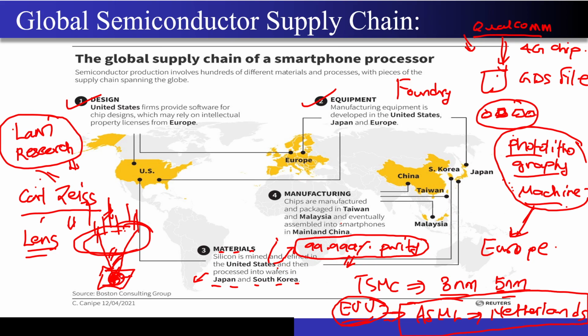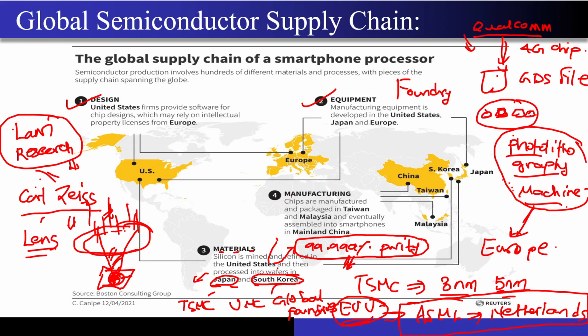So let's say the silicon comes from the United States, or you know that the biggest production of silicon happens in China as well, right? But the processing that makes this silicon ultra pure happens mostly in Japan and South Korea. So this is the role of Japan and South Korea in making these ultra processed wafers. And who will be the customers? Of course, TSMC, UMC, Global Foundries. Every foundry that you can think of needs ultra pure silicon wafers. And if Japan is able to do it, then it will sell it to different foundries, right?